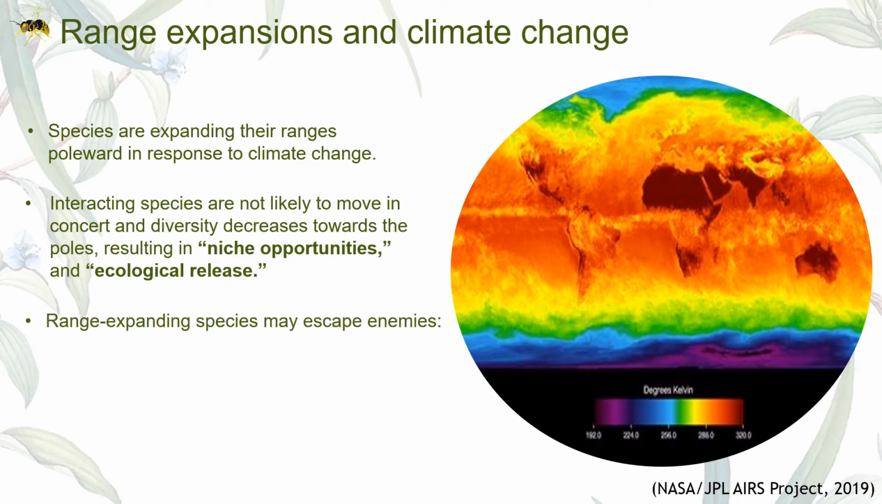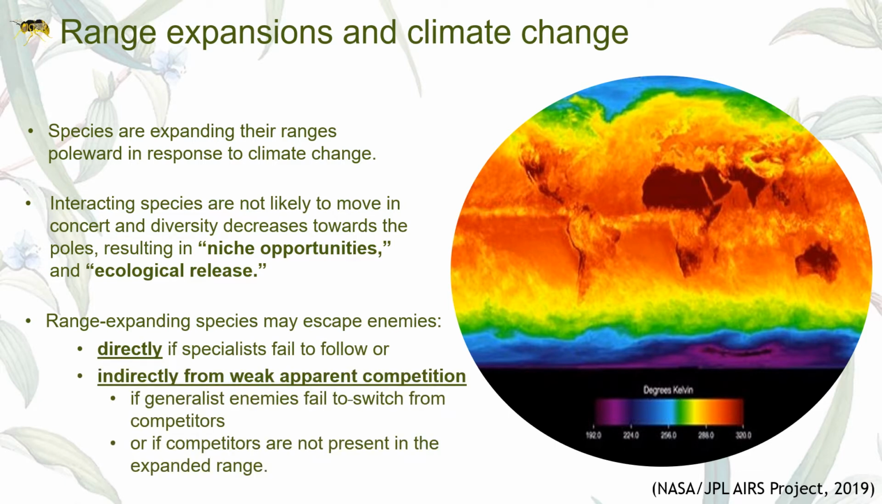There are two mechanisms by which range-expanding species may escape their enemies. One, directly, if their specialist enemies fail to follow them, and two, indirectly from weak apparent competition, if their generalist enemies fail to switch from competitors to them, or if competitors are not present in the expanded range.